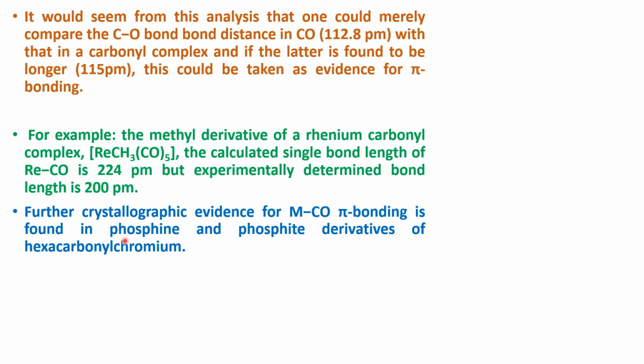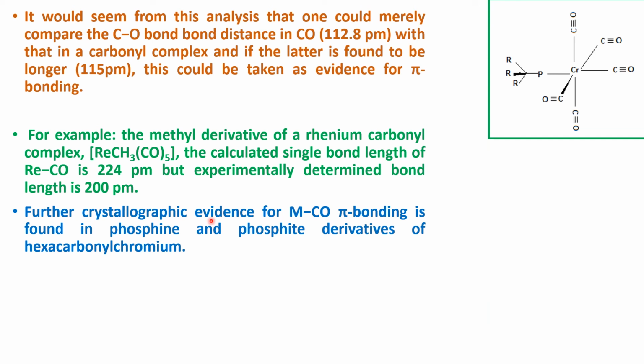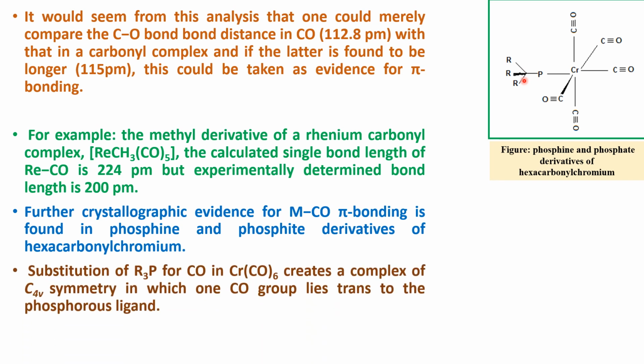Further, crystallographic evidence for metal carbonyl pi bonding is found in phosphine and phosphite derivatives of hexacarbonyl chromium. This is the compound hexacarbonyl chromium. In the derivatives, one of the CO groups is replaced by a phosphine type ligand.